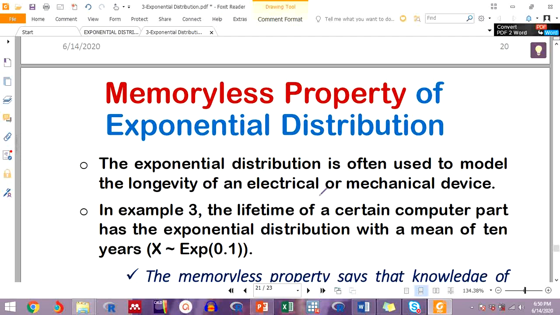Heaters, electrical heaters, you can model such distributions. If the burning out of an electric bulb or of an electric heater is your event of interest, it can be modeled using the exponential distribution.